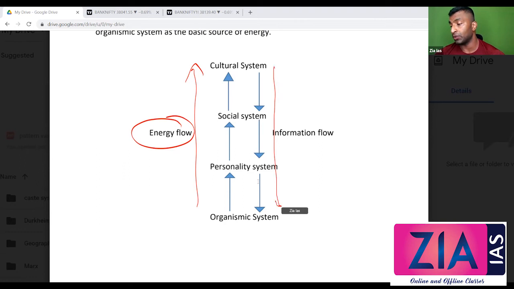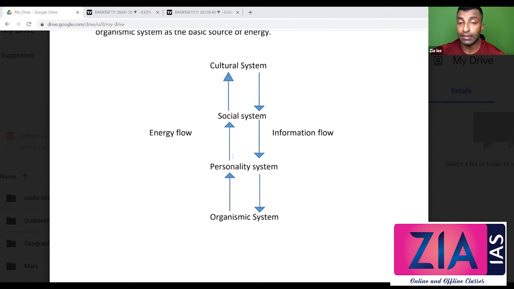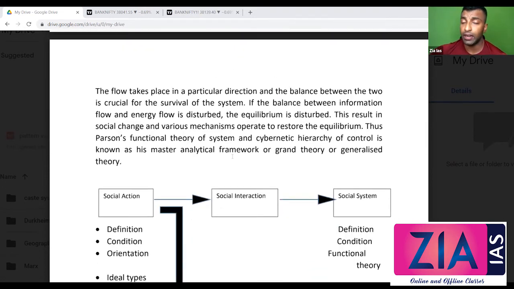And cultural system is the source of information. If there is a break in the flow between these two, or these two, anywhere some break is happening, that's when the disequilibrium that we mentioned yesterday will come, and then mechanisms will act again and bring back the equilibrium. The flow takes place in a particular direction, and the balance between the two is crucial for the survival of the system. If the balance between information flow and energy flow is disturbed, the equilibrium is disturbed. That's when the temporary state of disequilibrium comes. So remember, guys, I always stress this word, temporary state of disequilibrium. Although I have not mentioned it here, I always stress it because for Parson, these are temporary.